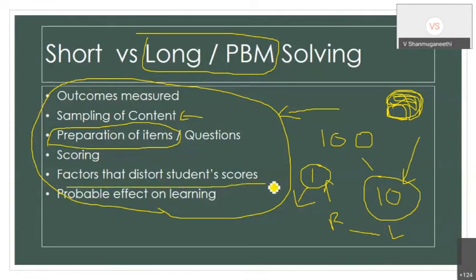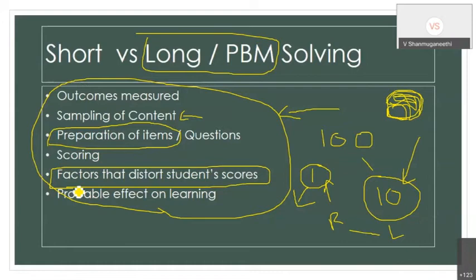Then there is a factor that distorts the student score. I do not know how many of you have had this experience. When I was a student, I used a pencil to underline the important points. Why did I underline the important points? To attract the evaluator. Underlining of important points is nothing but bringing the attention of the evaluator, saying that you need not read the entire script. These are all the important points, I have written them correctly, you need not worry about it. All the things I wanted to convey, with a different kind of underlining.